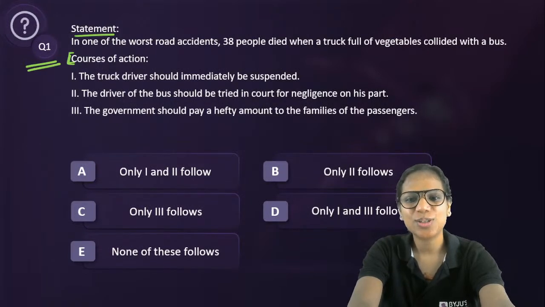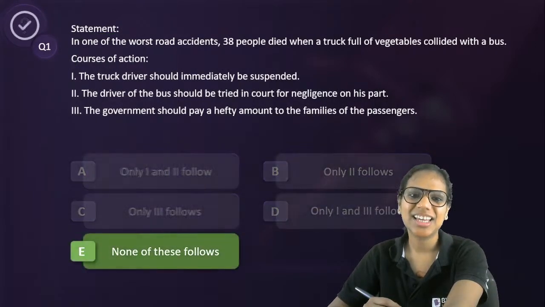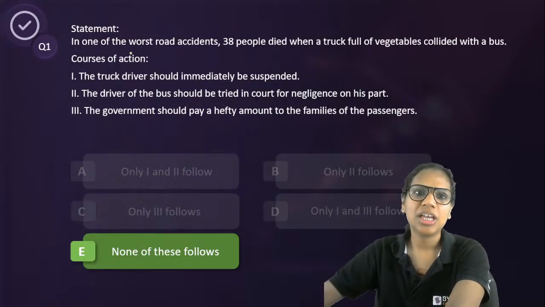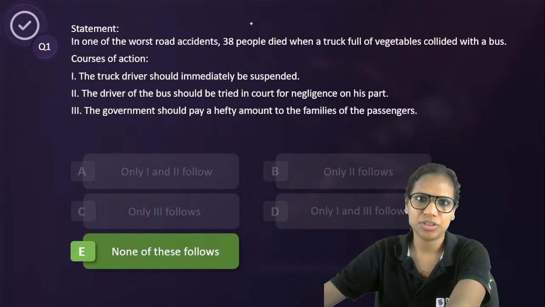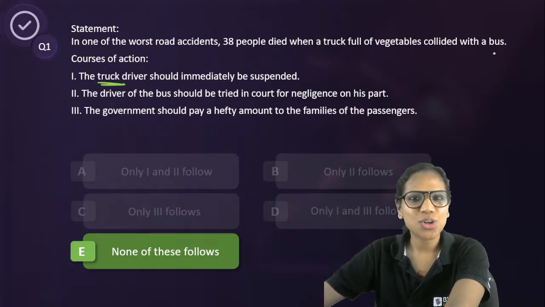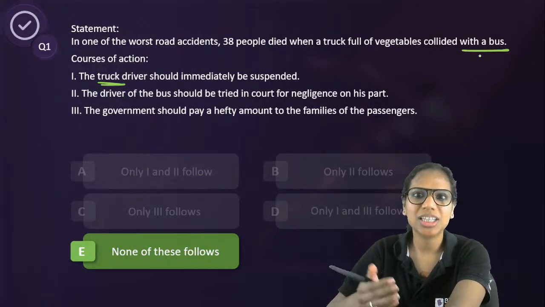Okay. So let's have a look as to what should be the answer. Now, the answer here is none of these. E is the answer. Let's see why. First of all, we do not know which party was at fault when the accident happened. So, saying that the truck driver should immediately be suspended, why not the bus driver also? It collided with a bus. So why not the bus driver also, in case he or she is alive?